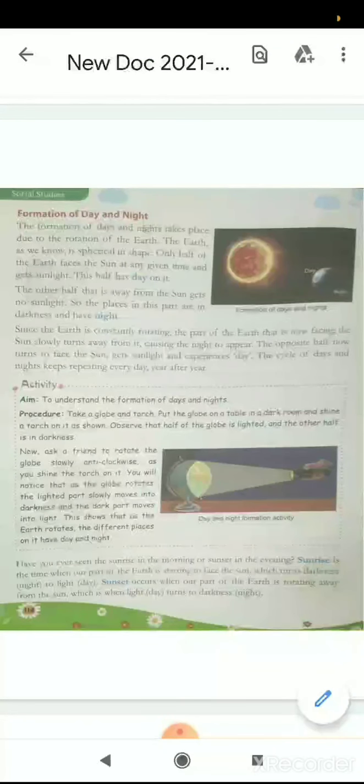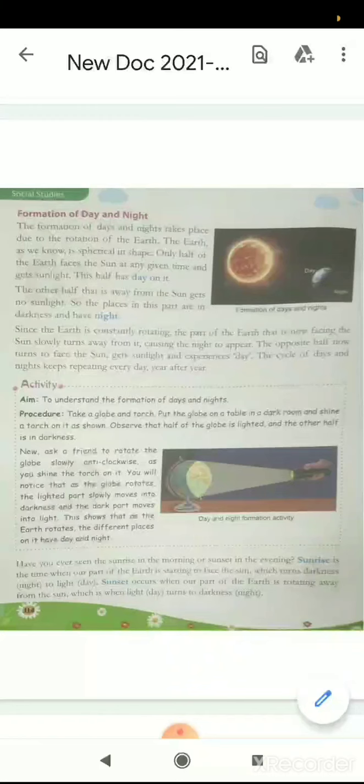Since the earth is constantly rotating, the part of earth that is now facing the sun slowly turns away from it, causing the night to appear. The opposite half now turns to face the sun, gets sunlight and experiences day. The cycle of days and nights keeps repeating every day, year after year.